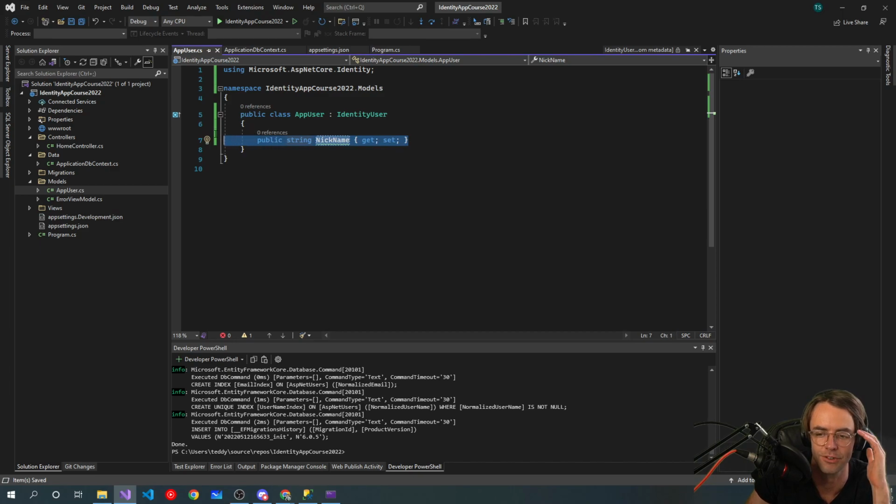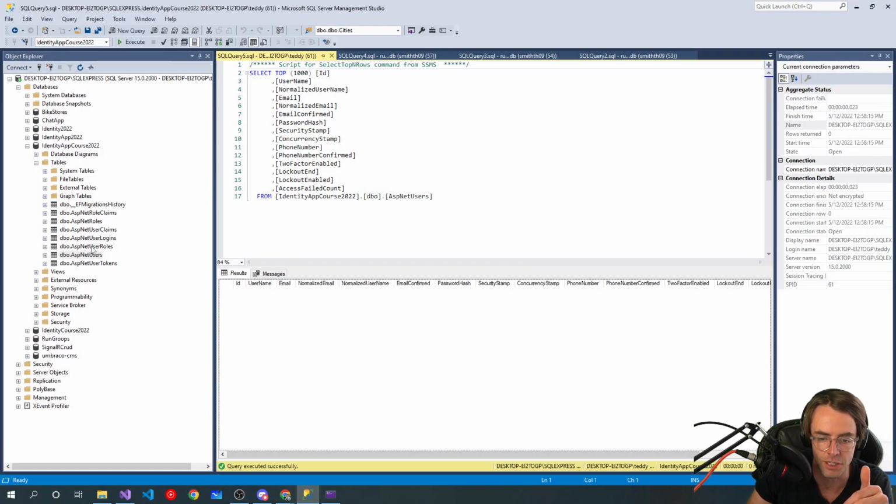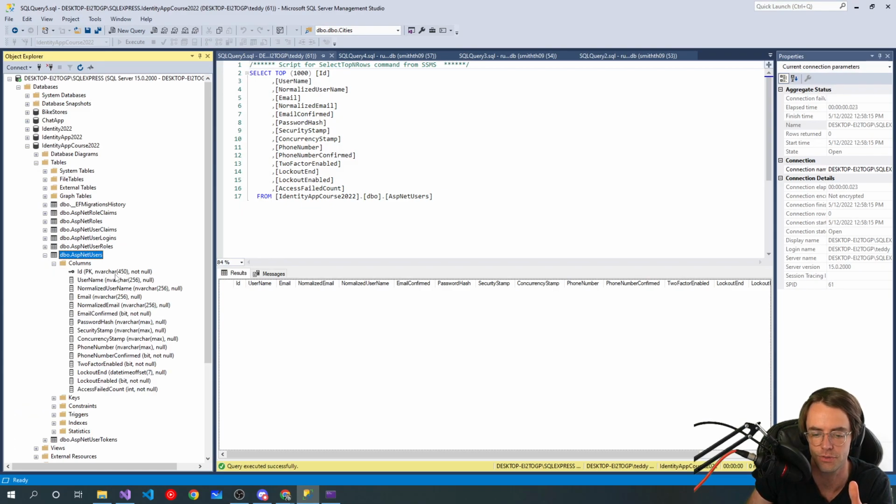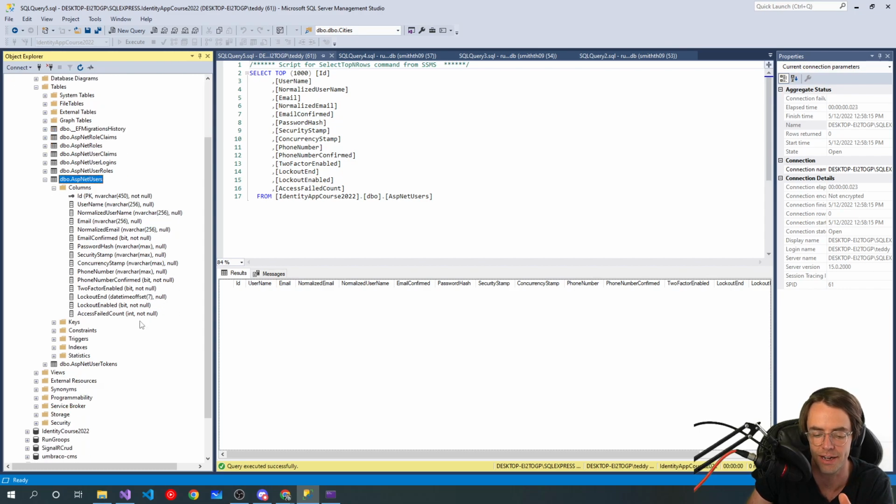It's a property I'm just adding to give you an example. You can also extend this. So even though you're getting all those properties in there, you can also add your own as well. So if you wanted to add nickname to ASP.NET users, you can add that as well. And that is pretty much the whole entire idea of identity.